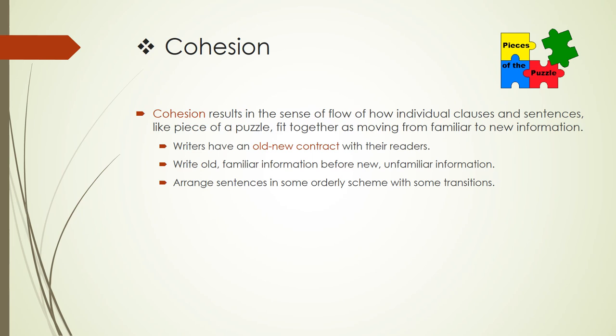So to improve cohesion, writers should place familiar information first in each sentence, such as making familiar characters the subjects of sentences. Then, as a helpful practice, writers should number their main points, such as first, second, third, and so forth, to create order, transitions, and flow among sentences.